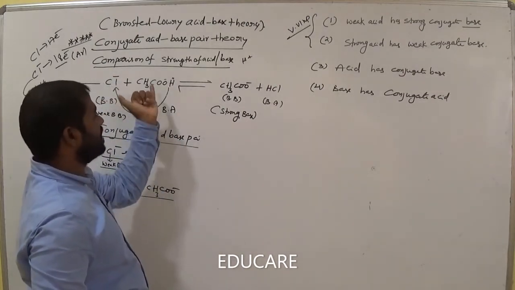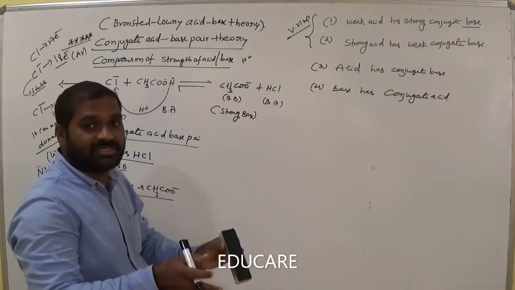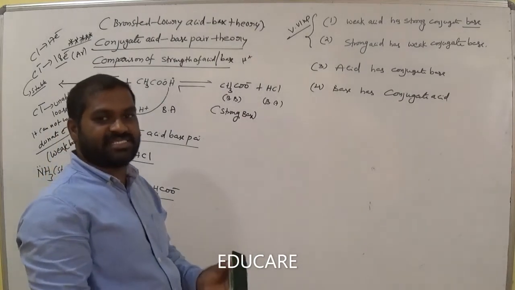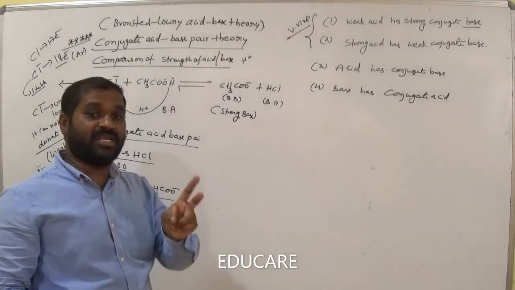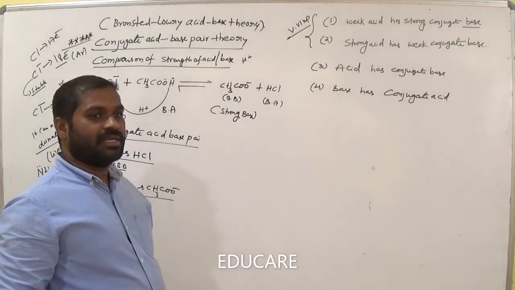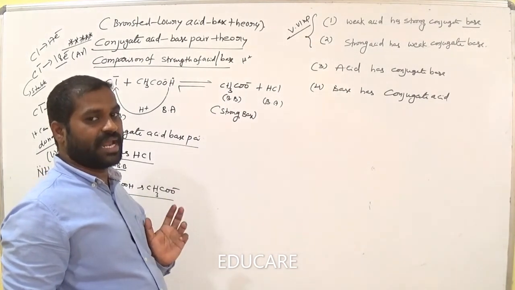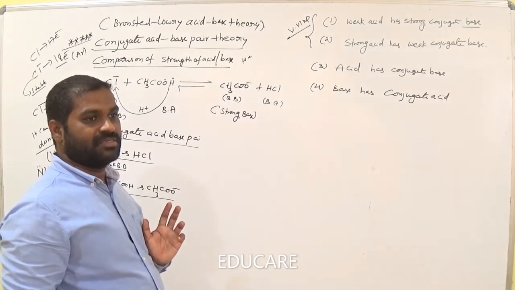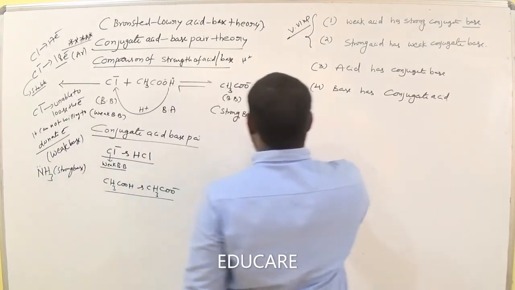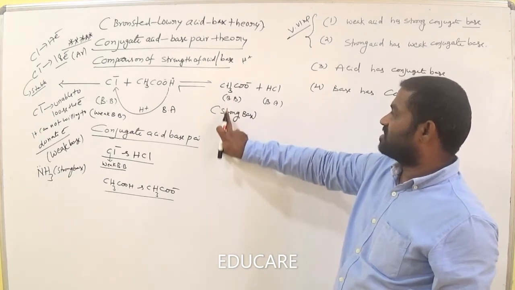One side is acetic acid, another side is HCl. Now I would like to compare the strength of the acids, acetic acid and HCl. Both are acids actually. So now see. Now this one is what it is.